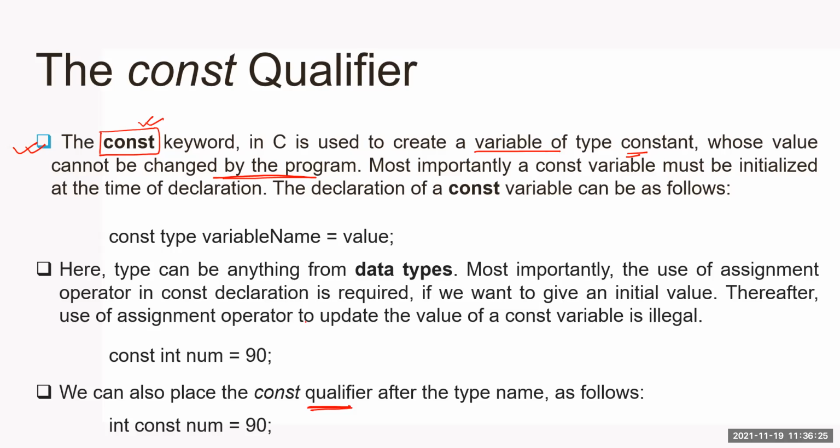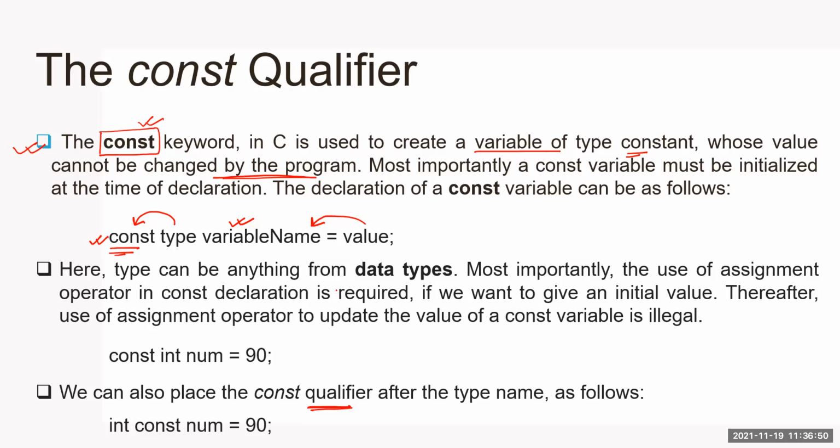So how do we declare, or make, a variable constant with the help of the const keyword? You can check this syntax here. const is the keyword, and it should be right before the type of the variable, before the type. Then after the type, a variable name should be there and some value should be assigned at the time of declaration. This is the most important point.